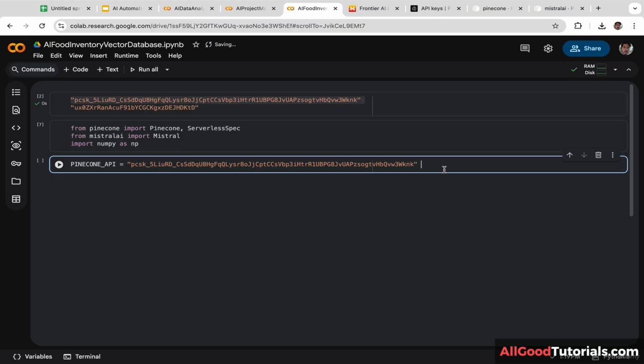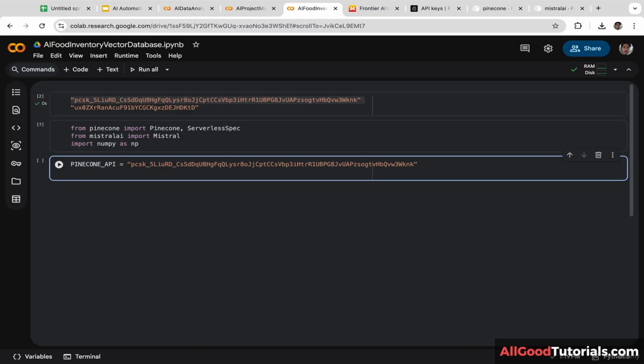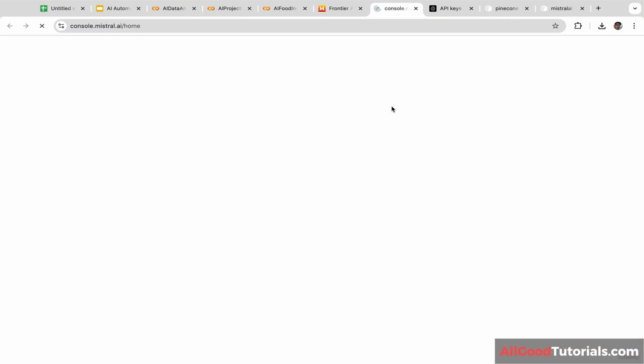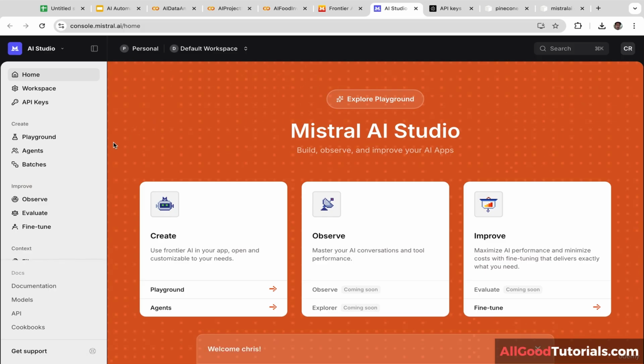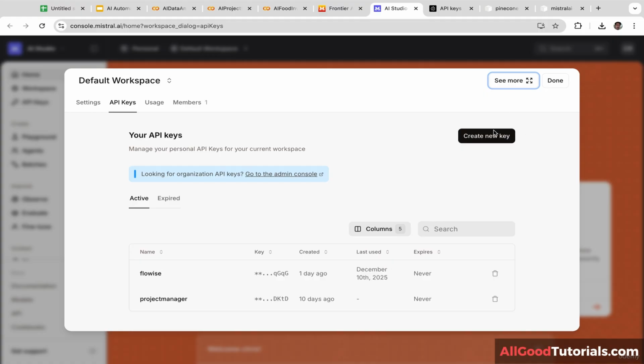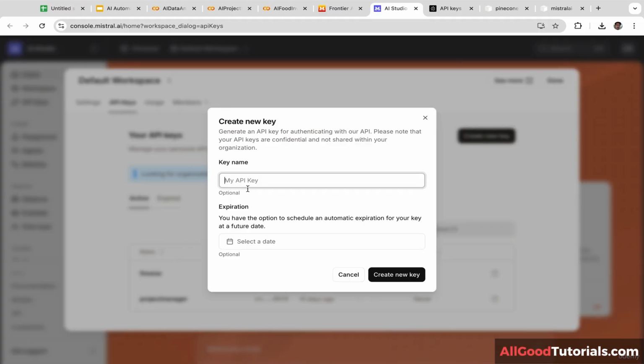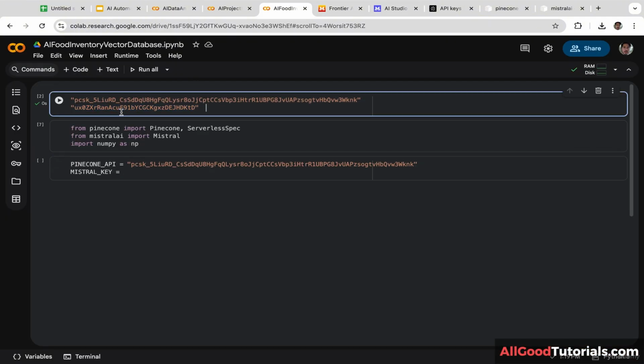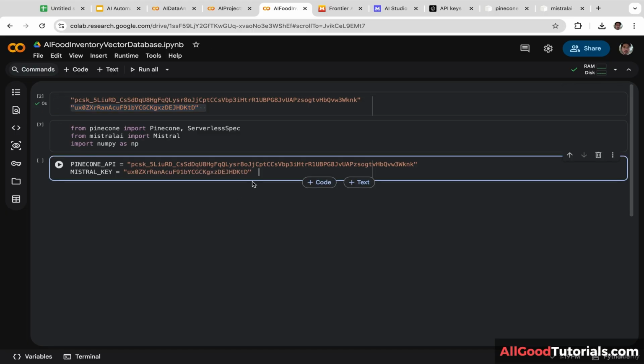Next, we are going to get the Mistral AI API key. Let's create a new variable. I'm going to name it mistral_key. Okay, now let's go to the Mistral website and click Try AI Studio. You will need to log in. You can log in using your Gmail account. Let's click API keys and click Create New Key. You will need to name your API key and click Create New Key. Okay, now let's go back to Google Colab. So here is my Mistral AI API key. I'm going to copy and paste it here. Do not use my API key guys, use your own API key, alright?